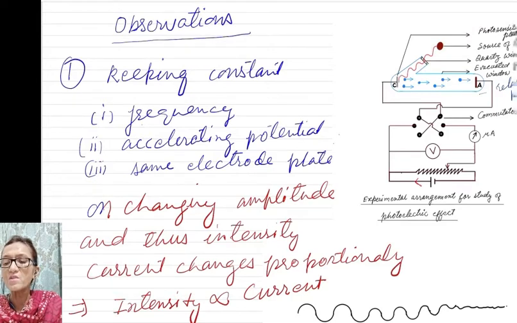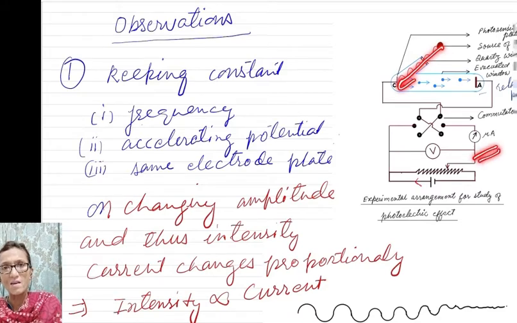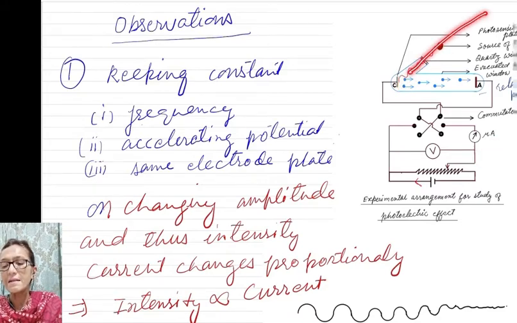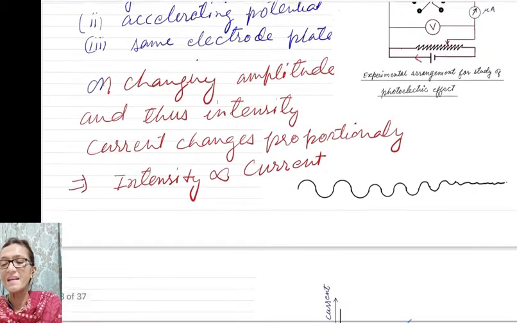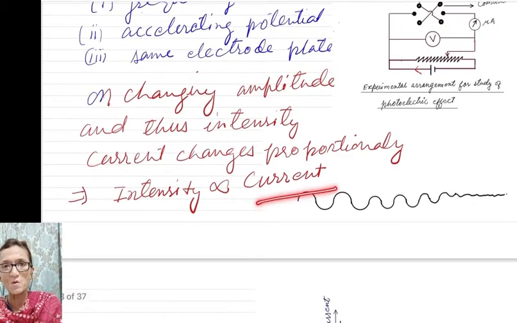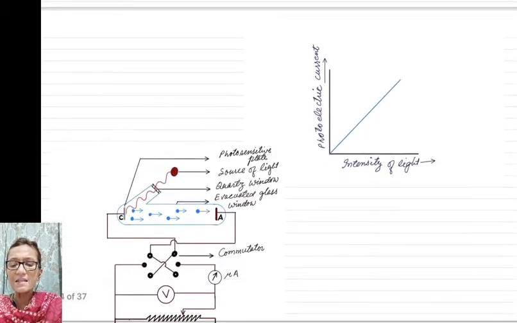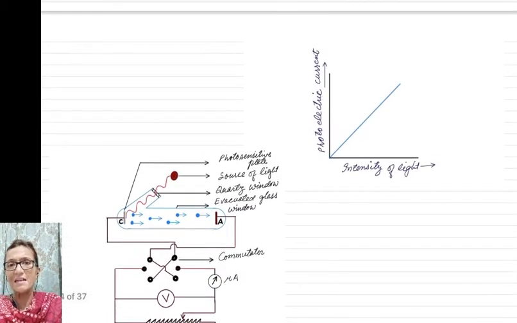When the source is near, intensity is large. When the source is far, then the intensity is small. So they found that when intensity is large, current also is large. When intensity is small, current also is small. So they observed that current varies directly with intensity.